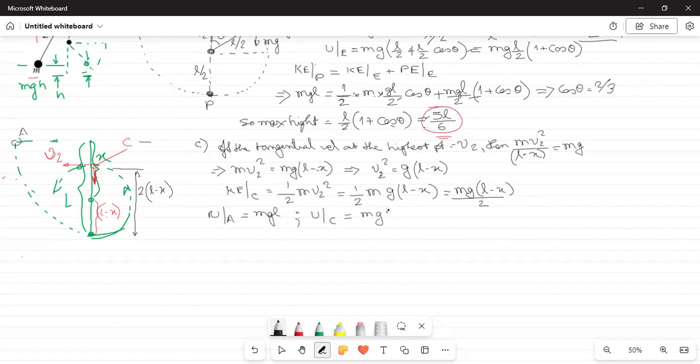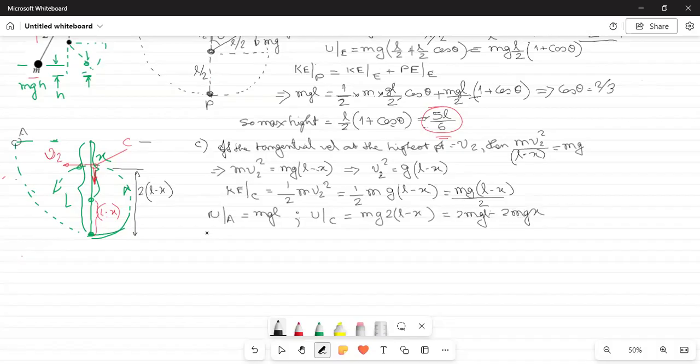So mg into 2L minus x, which we split out as 2mgl minus 2mgx.